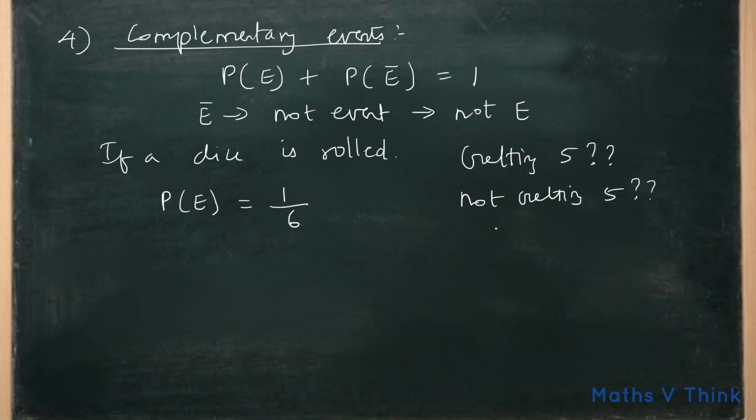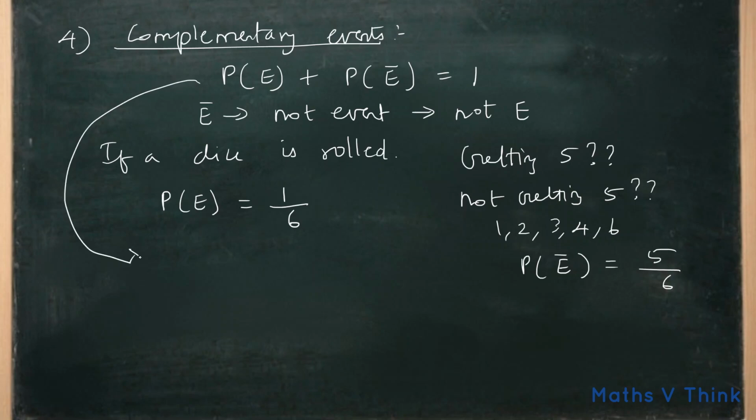Not getting 5 means I'll get 1, 2, 3, 4 and 6. Here the outcomes are 1, 2, 3, 4, 5. So probability of not getting 5 is equal to 5 by 6. When you substitute in the formula, you can also find probability of not getting 5.